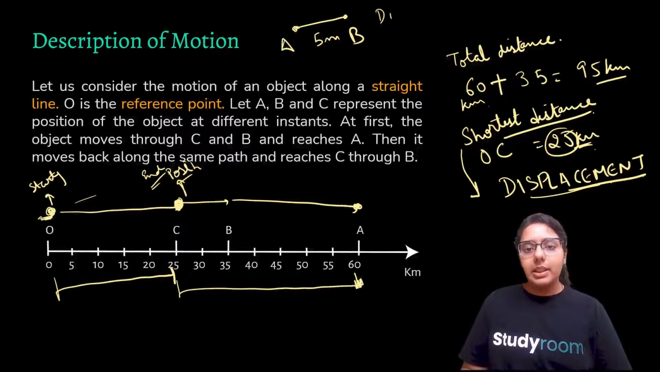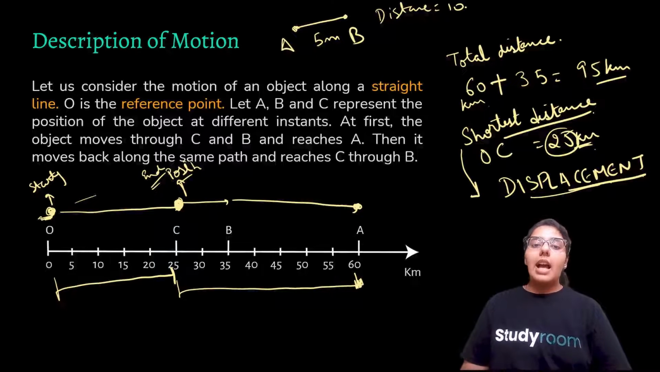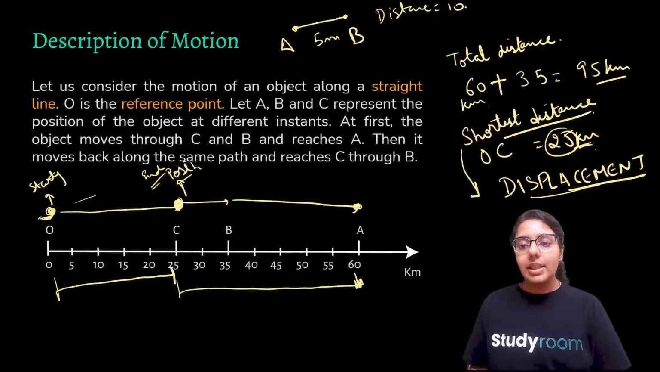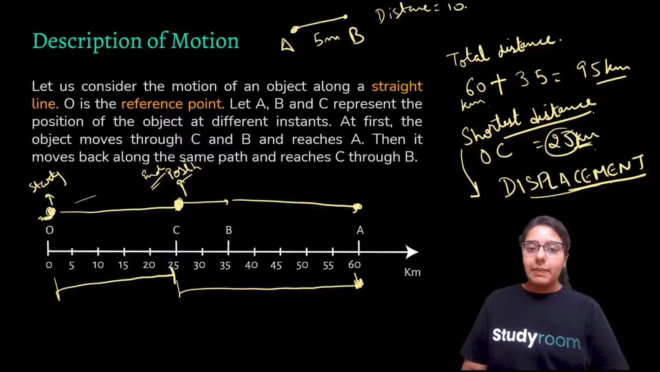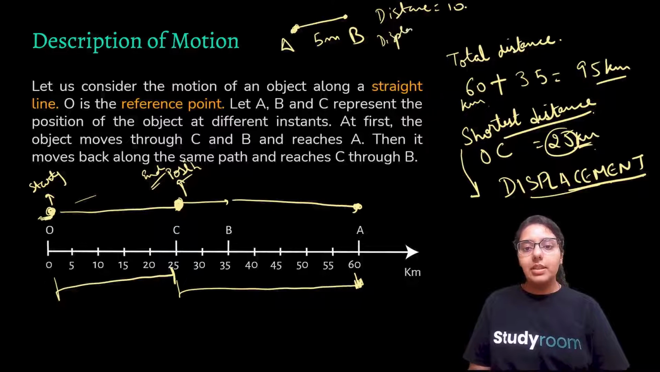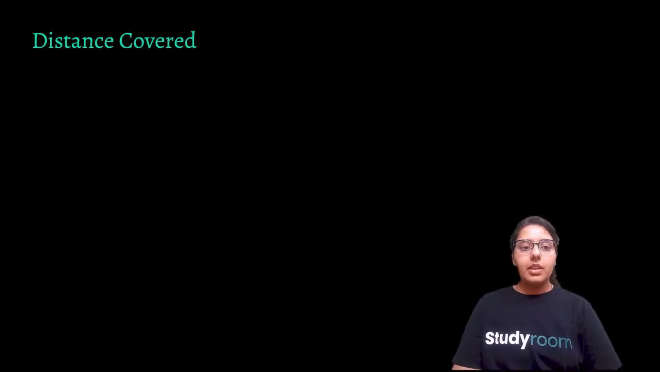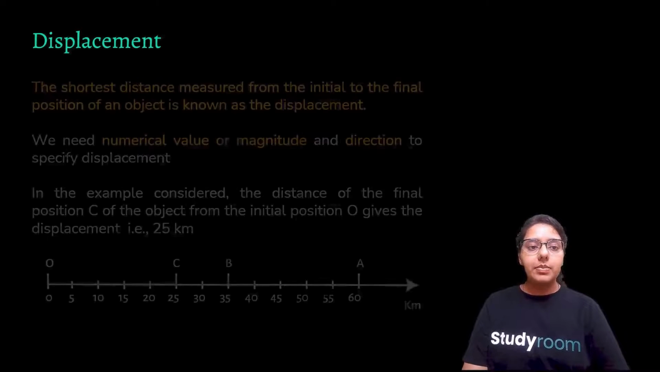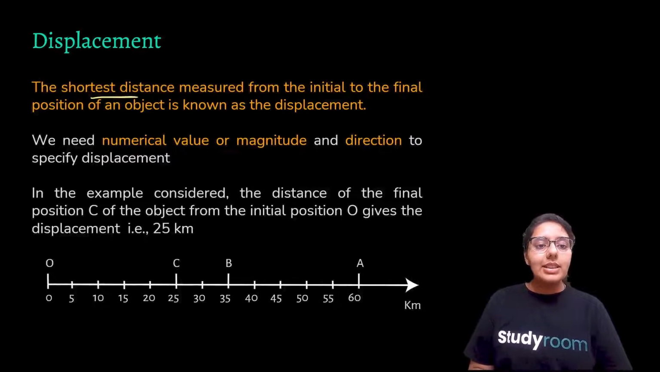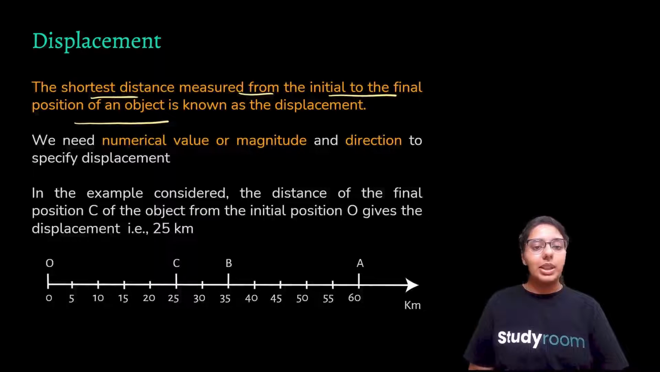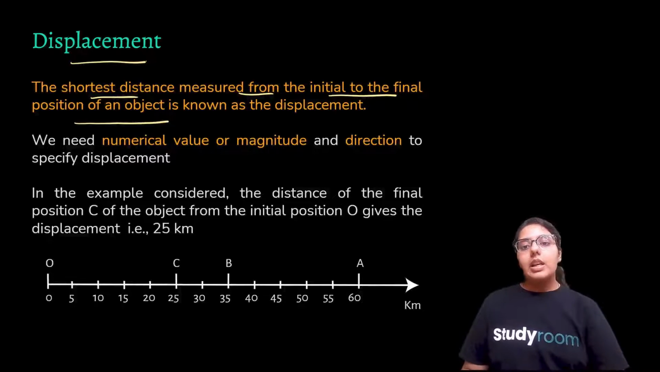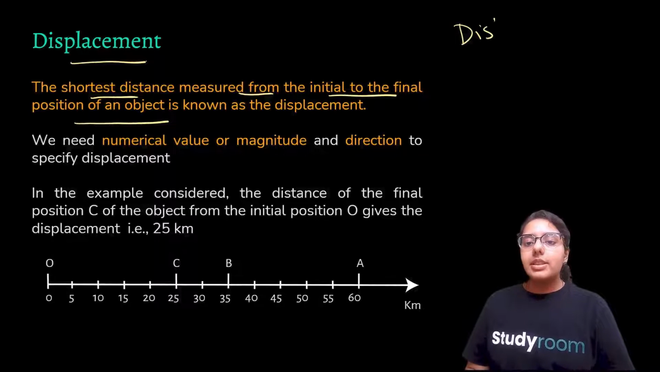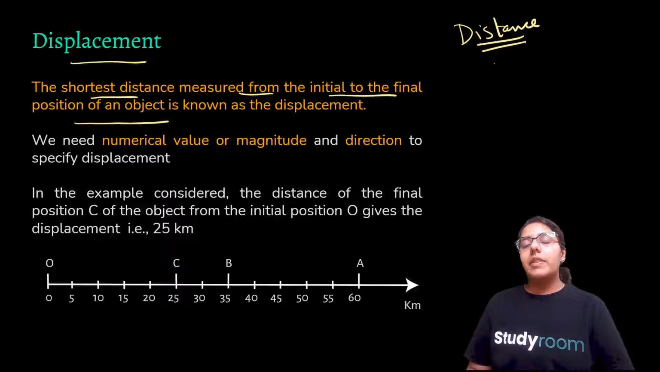So we have given a term to the shortest distance. The shortest distance covered is known as displacement. We call it displacement. For example, if a person travels from A to B, which is 5 meters, and then he travels from B back to A, his total distance will be 5 plus 5, 10. And what will be his displacement? Displacement means shortest distance. His starting point is A, and his ending point is also A in this case. So his displacement is 0, simply.